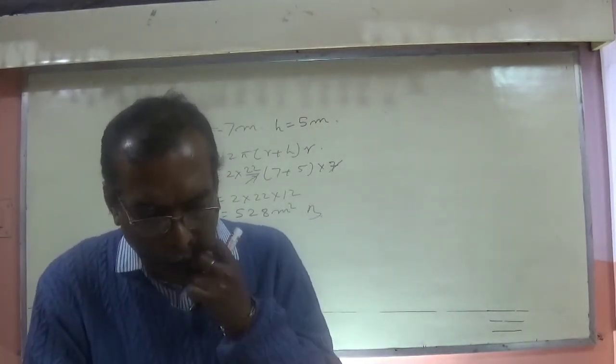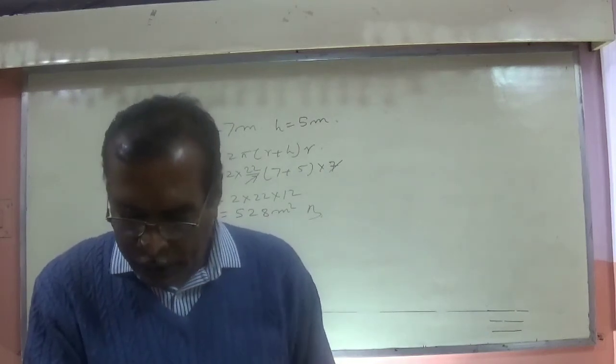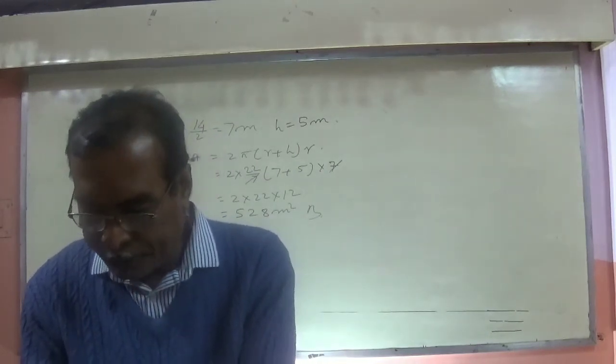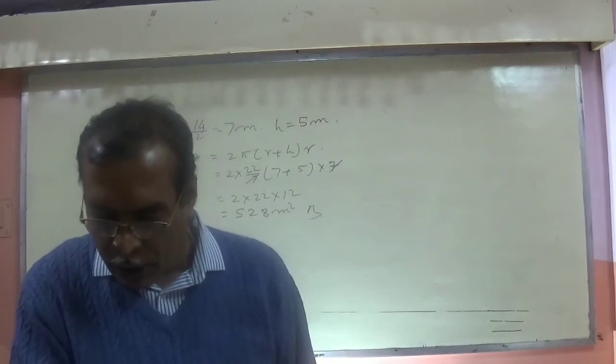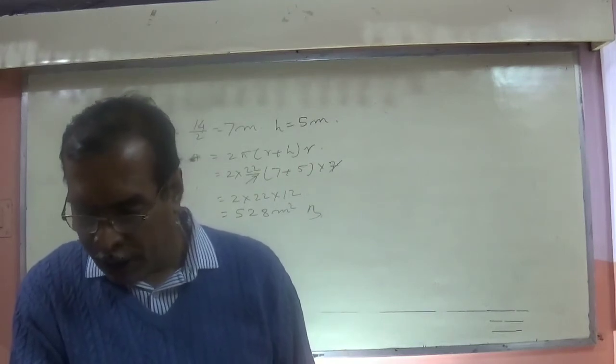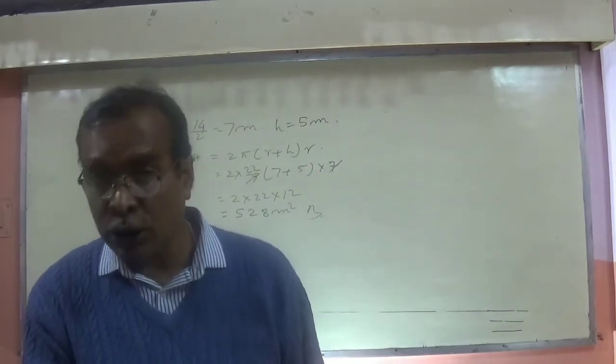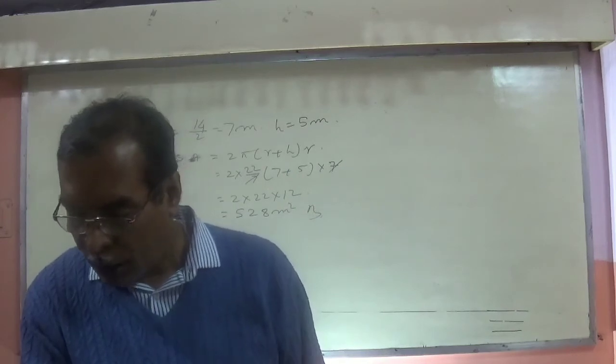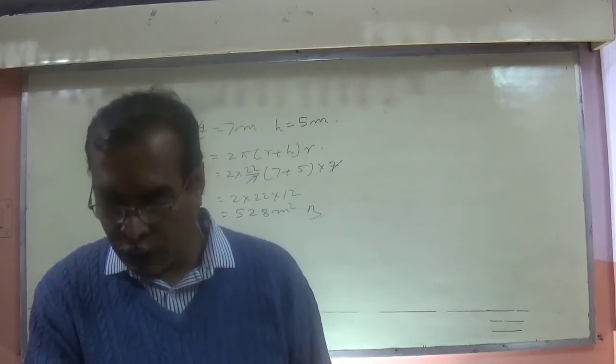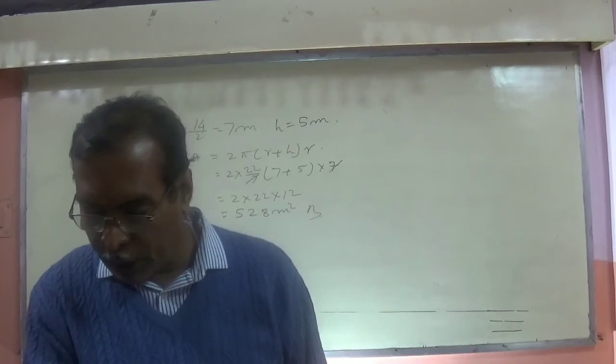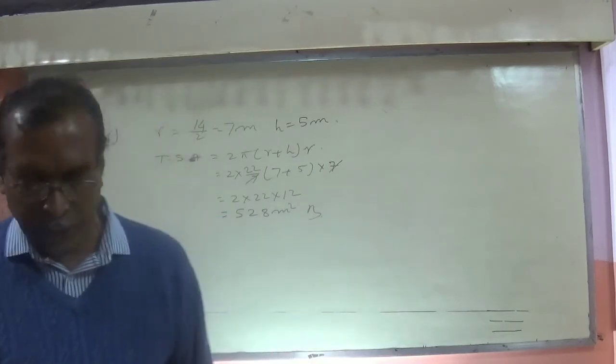Now afterward, I have selected question number 10. It's a very good question. The radius and height of a cylinder are in the ratio of 7:2. If the volume of the cylinder is 8316 centimeter cube, find the total surface area of the cylinder.